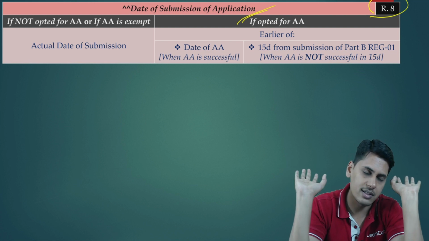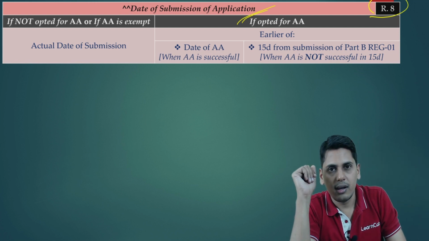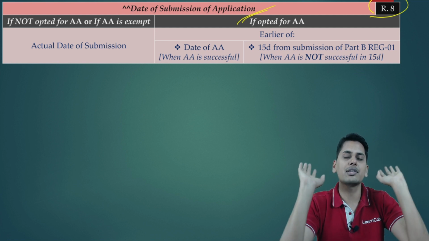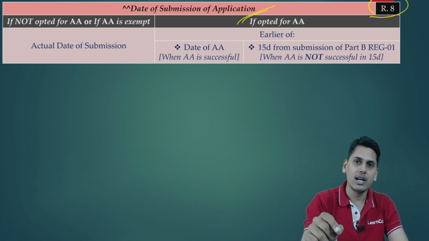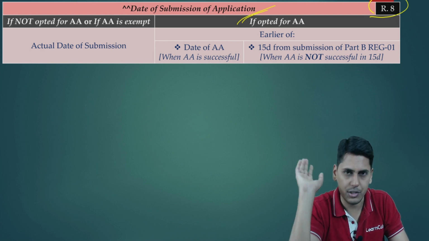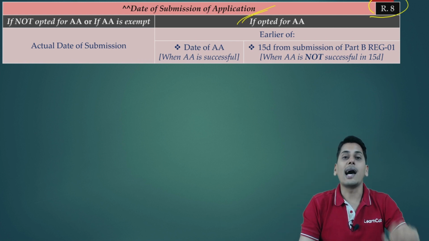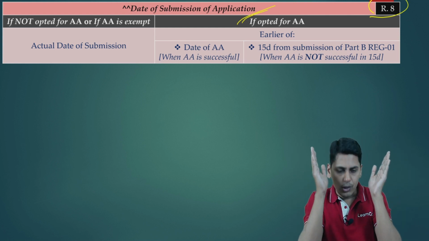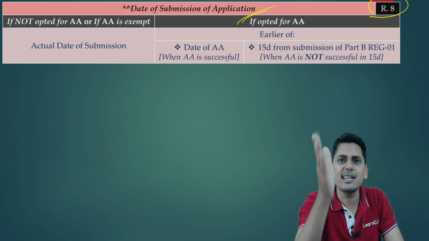Are we clear? Yes. Scenario number 1: Aadhaar authentication opted, Aadhaar authentication successful. What is the date of submission of application? The date on which Aadhaar authentication is done. On that date, you will receive the ARN number, you will receive the acknowledgement. Situation number 2: Aadhaar authentication opted, but not successful. What do you mean by not successful? You can call it not successful only when you are freezing some time limit.